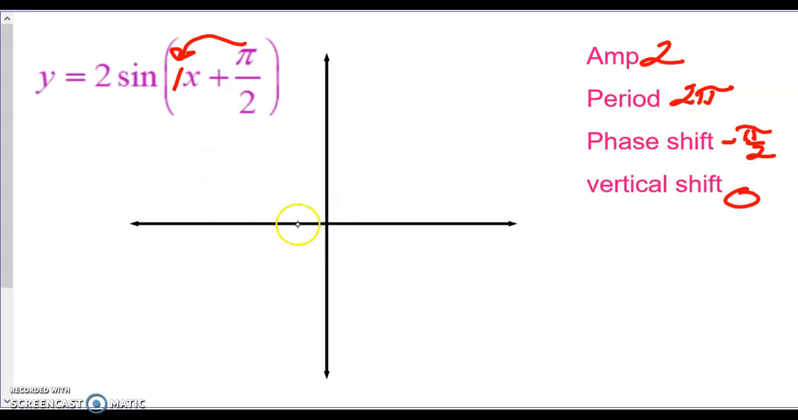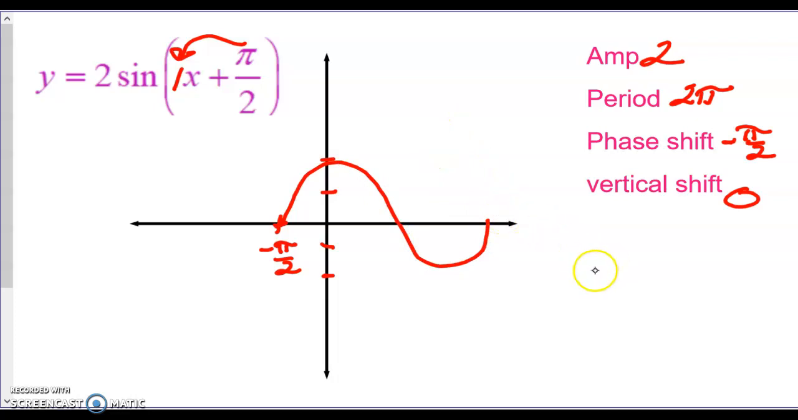Phase shift is where we start, and it's negative. So I'm going to go over here into negative territory. Write what that is. And I'm going to go up 2 for this graph. That means I'm going to go down 2. So I'm going to start here at the phase shift. I am going to go up 2 and down 2.